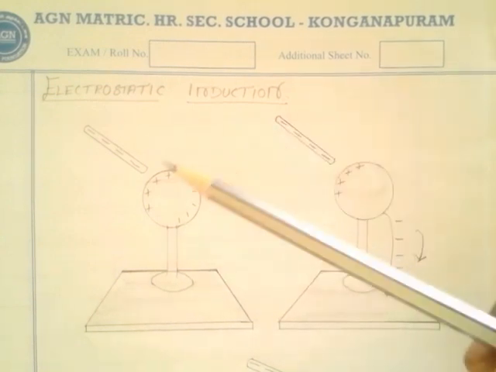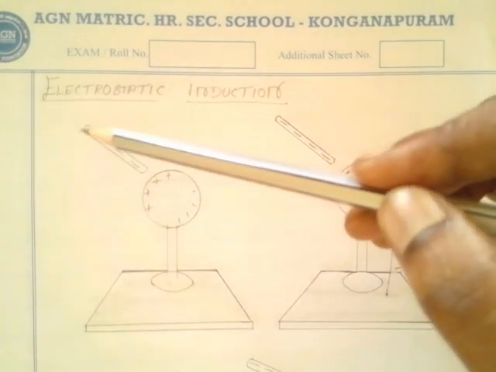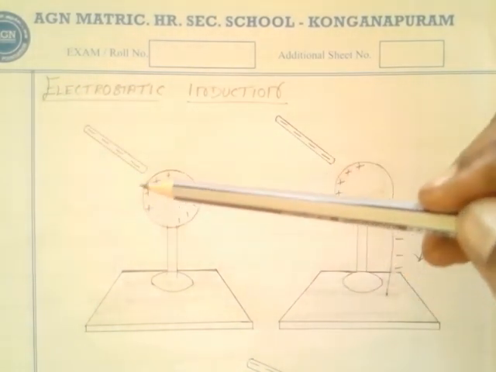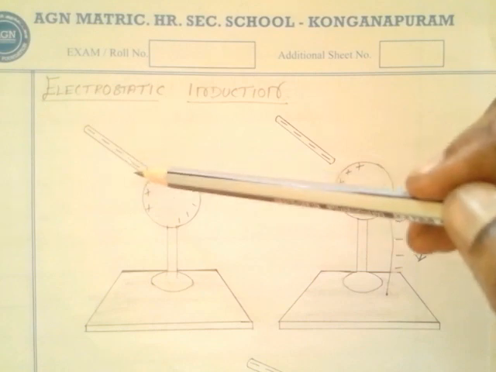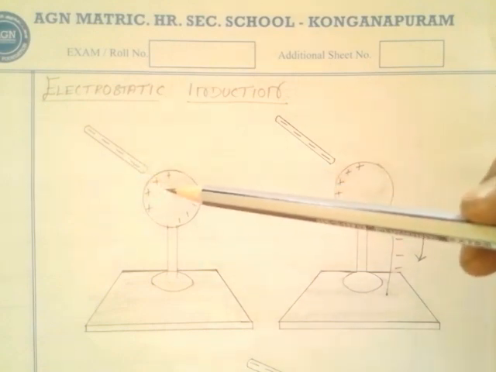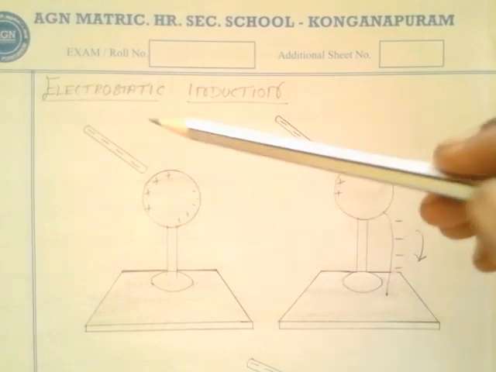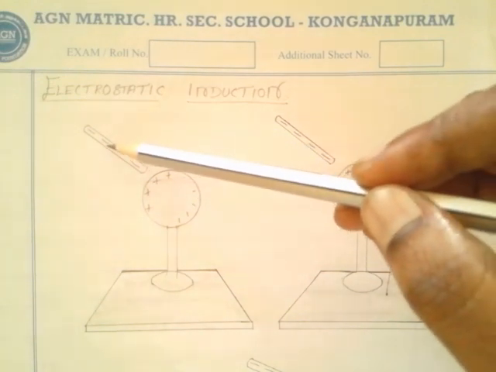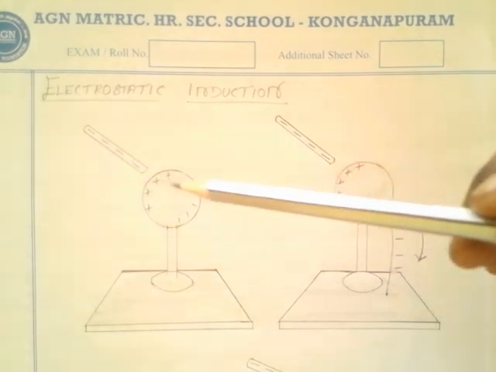Initially, I will bring a negatively charged rod towards the conducting sphere. Then what will happen?